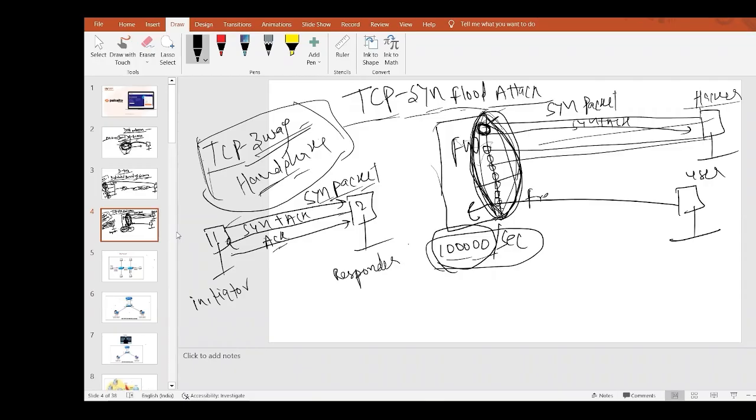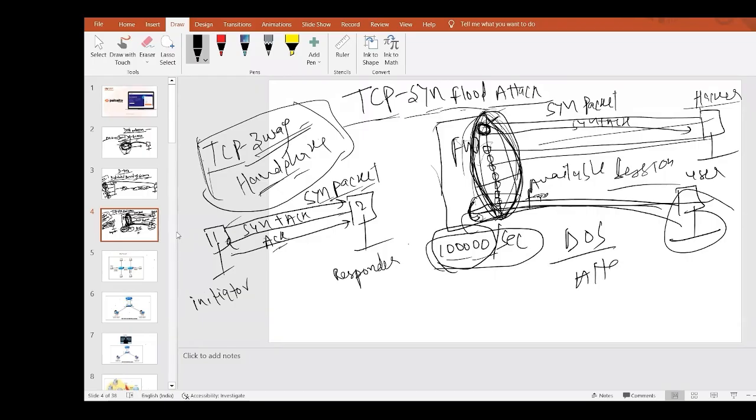Okay, so if any legitimate user tries to get access to the firewall, the firewall will not respond, because there is no free session, or no available session to reply. So that legitimate user won't be able to get access. That is called a DOS attack. The legitimate user is not going to get access to the device.